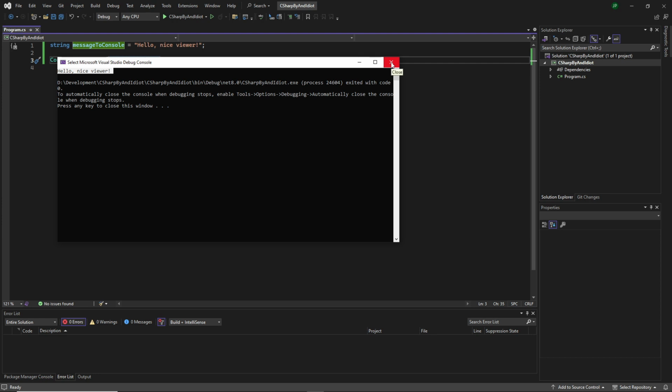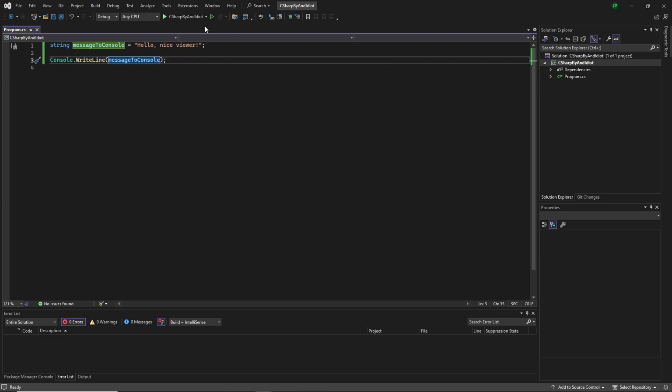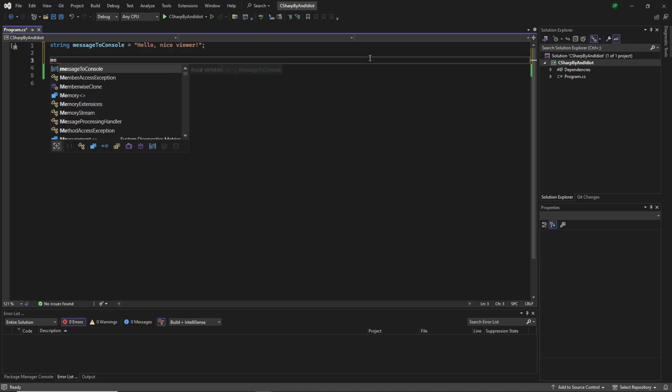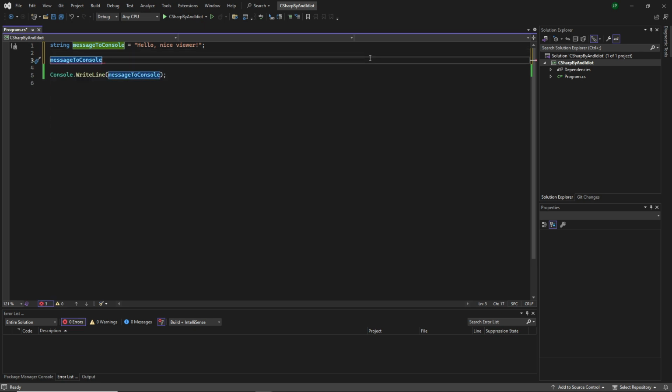So we can manipulate a string. Let's say that we wanted to add something more to it. So we can go messageToConsole and set it to be equal to itself plus some more text.